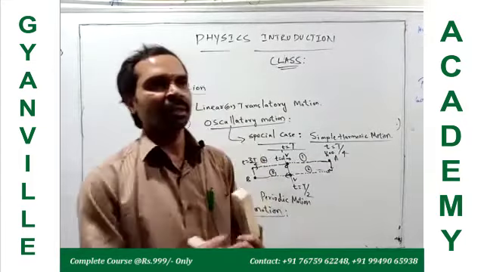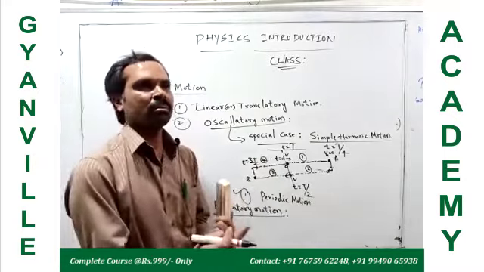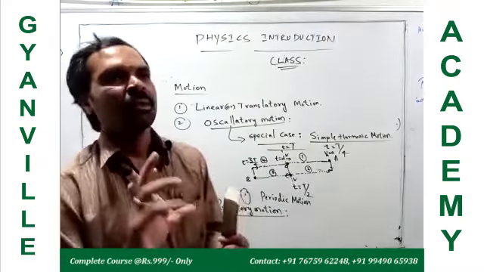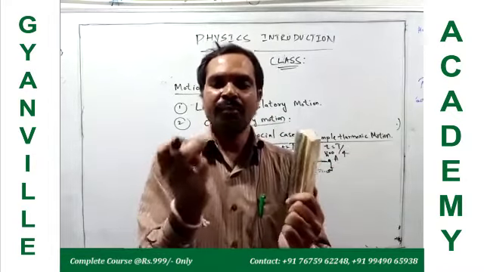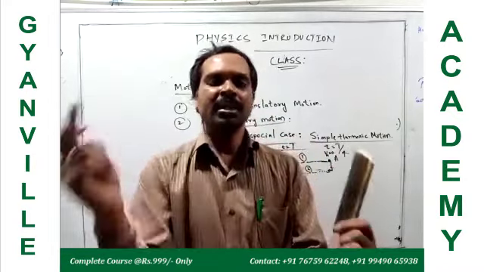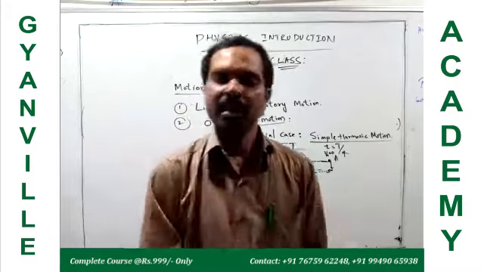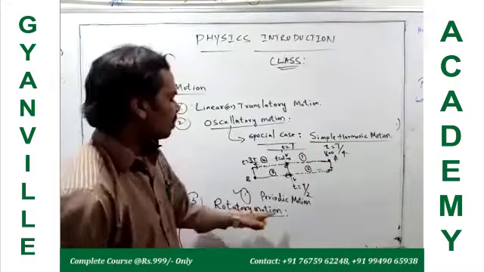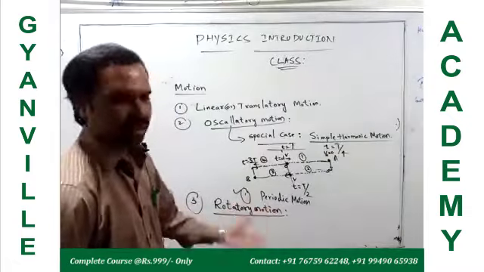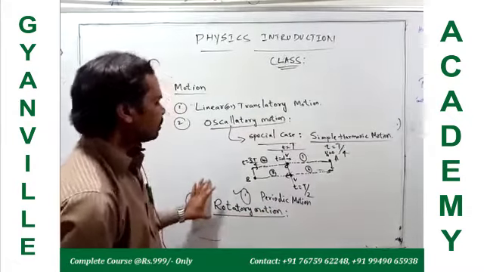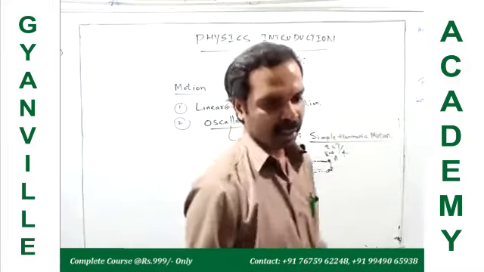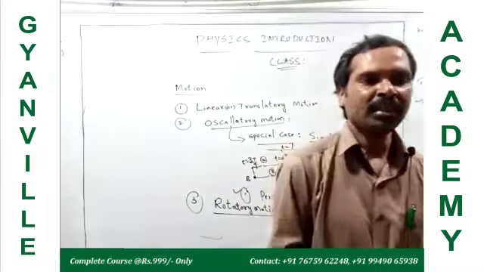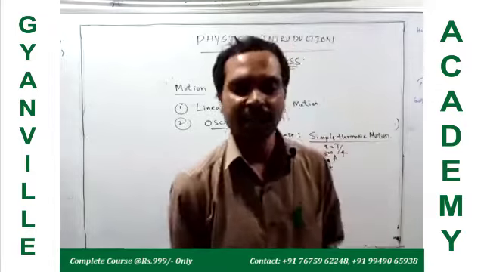Circular motion is also a part of rotatory motion. When a body is in rotatory motion about an axis, every point on the body is in circular motion. Okay, right. So circular motion comes under rotatory motion, right? We can observe this rotatory motion in different cases in our universe.